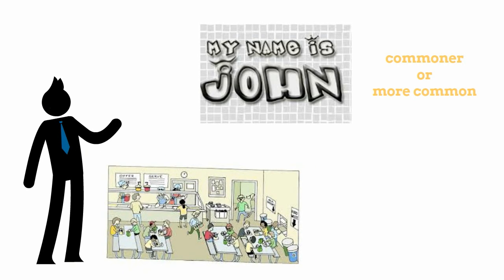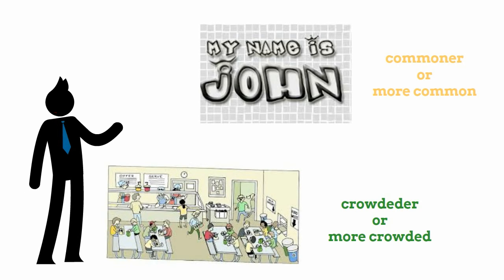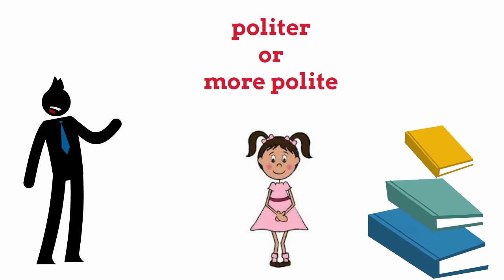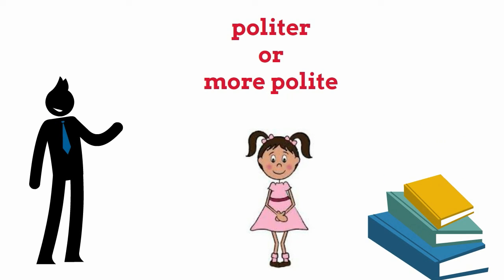Is this restaurant crowdeder than that one, or more crowded? Is Mary politer than Susan, or more polite? There are no rules that are of much use to answer these questions. The learner must rely on a good dictionary in order to employ the words correctly.